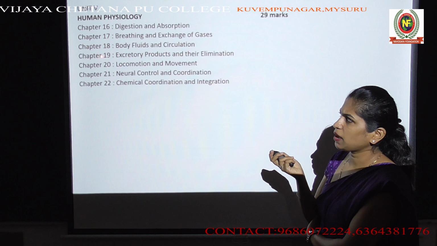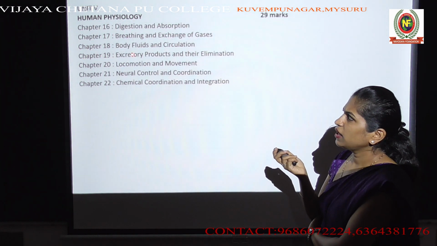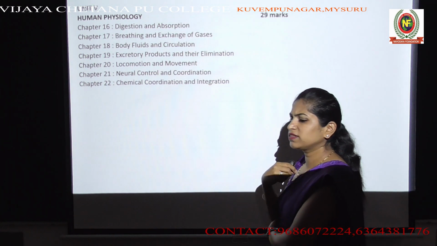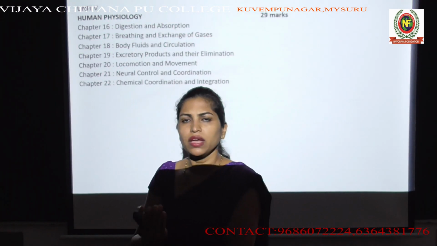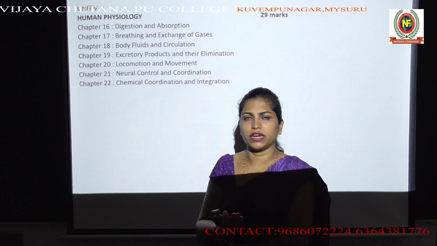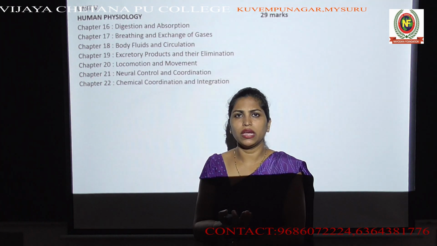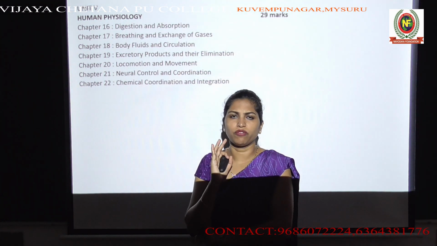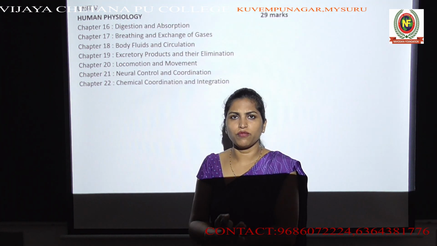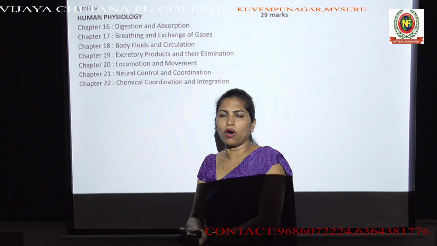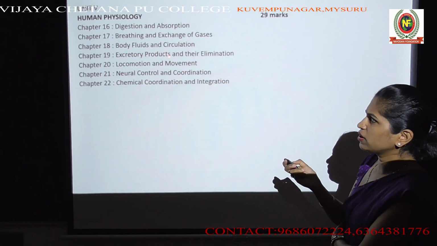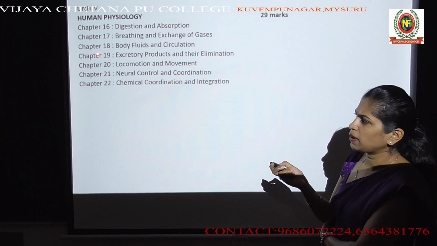Moving on to the next chapter, chapter 19, excretory products and their elimination. How excretion happens in our body and which are the different types of excretory products produced in our body. We will be studying in detail about the structure of the kidney, the structure of a nephron, and how urine is formed in our body. Everything will be covered under the excretory products and their elimination chapter.